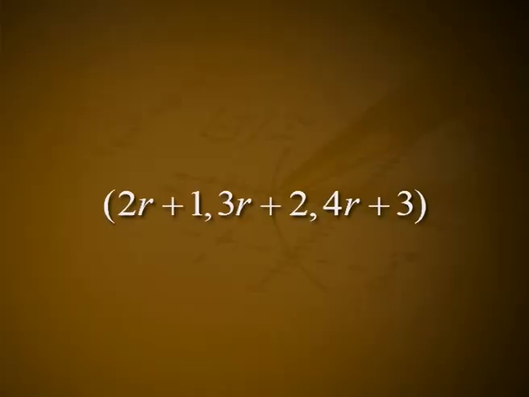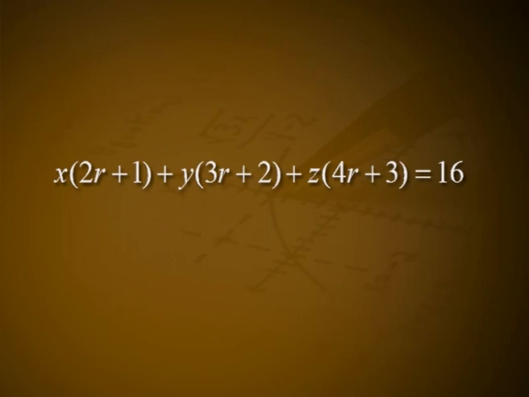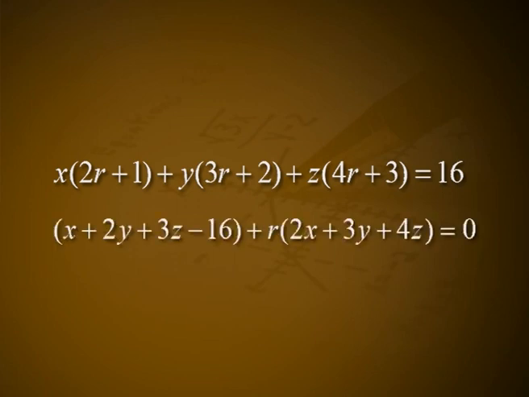Any point on 11 is (2r + 1, 3r + 2, 4r + 3). The polar plane of this point with respect to 12 is x(2r + 1) + y(3r + 2) + z(4r + 3) = 16, that is, x + 2y + 3z - 16 + r(2x + 3y + 4z) = 0.